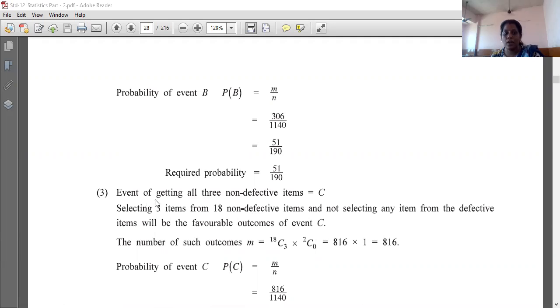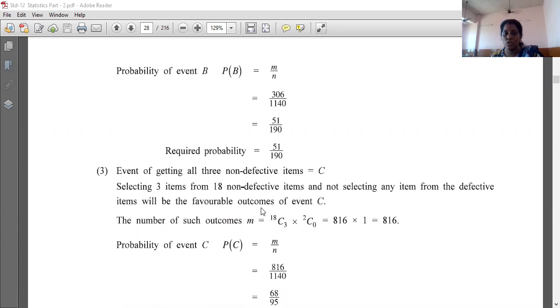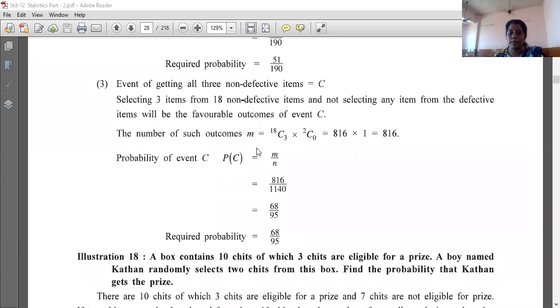Now, the event of getting all the 3 non-defective items, that is C. So, for all the 3 non-defective items, how many non-defectives were there in total? 18. So 18C3 into 2C0, that is 816 into 1, that is 816. Now, P of C is M upon N, that is 816 divided by 1140. So by reducing you will be getting 68 upon 95, that is P of C is 68 upon 95.